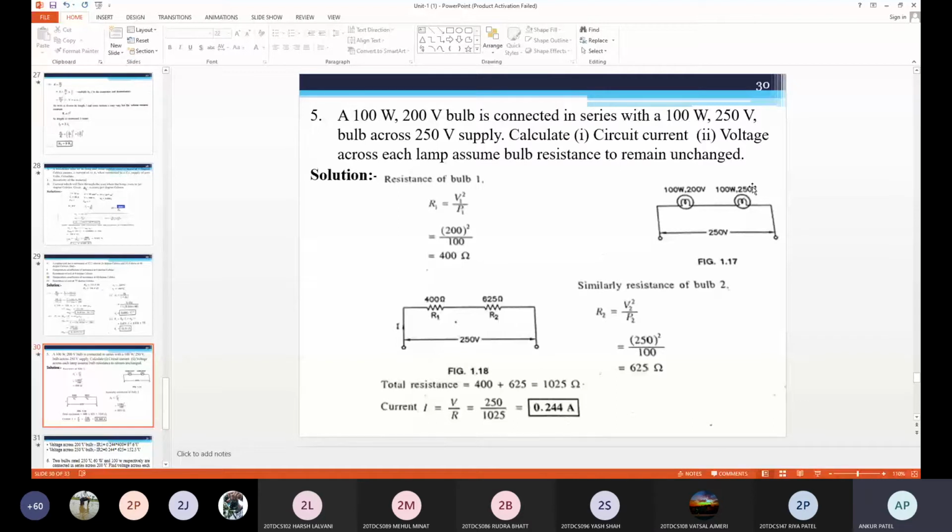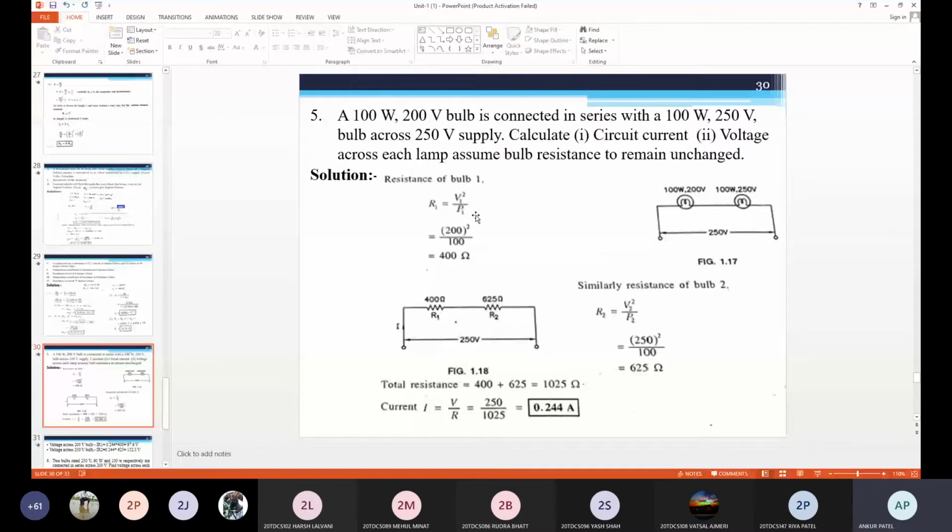So first we need to find R1 and R2. Then we will get the total resistance. Then total circuit current is given by I is equal to V by R. After getting this, we will find V1 is equal to I into R1 and V2 is equal to I into R2. We are taking I because this is a series circuit, and in series circuit, current remains the same. We know the power equation P is equal to V square by R. According to that, R1 is equal to V1 square by P1.